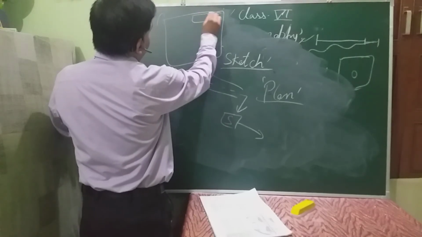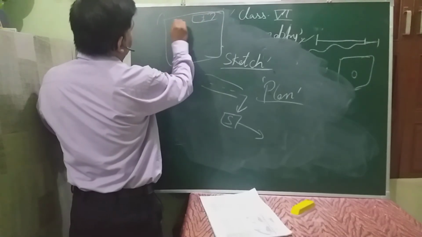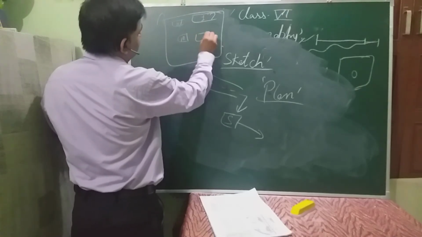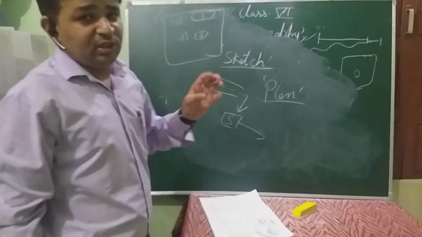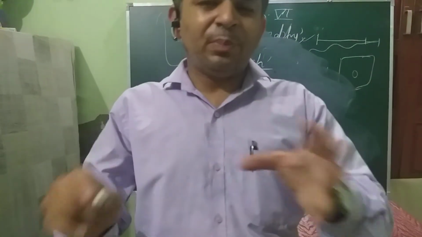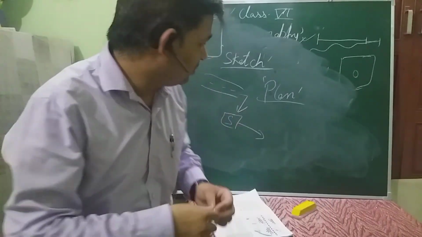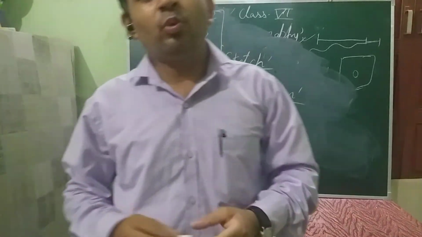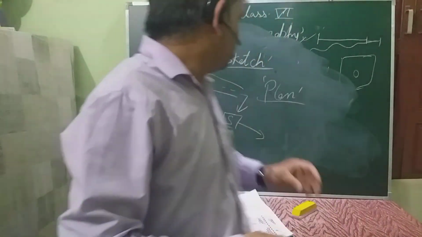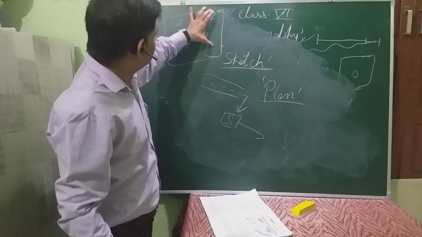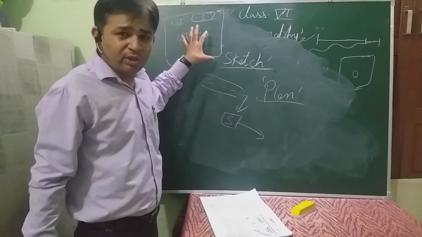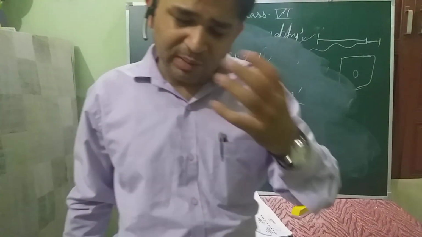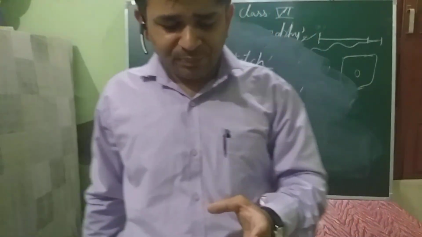will be marked, like street number one, street number two, and house numbers will be there, whatever serial they would be following. If there is a park in the sector, the park would be mentioned somewhere, school will be mentioned, hospital again, all the public facilities will be mentioned. So this particular type of thing is called a plan. It's a type of map only, it looks exactly like a map.